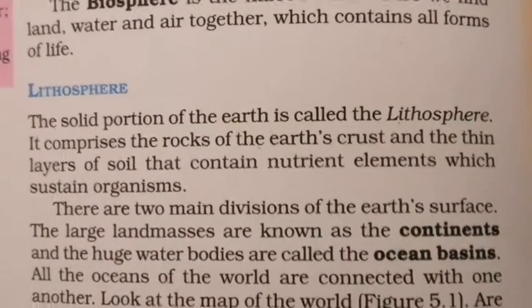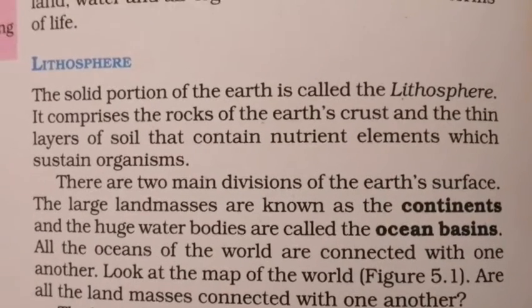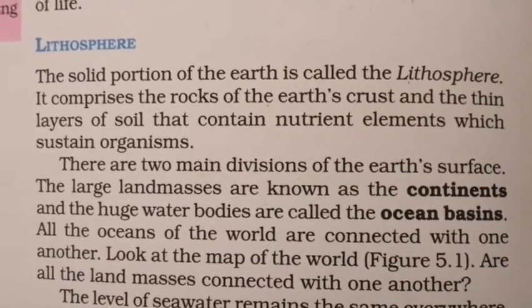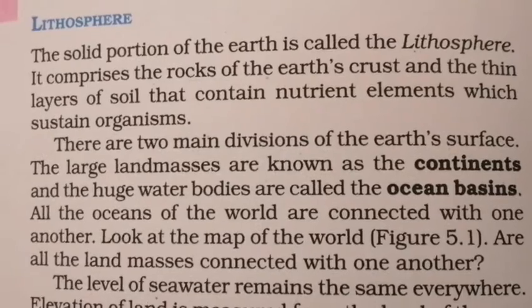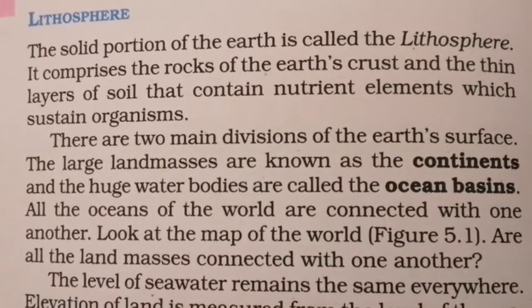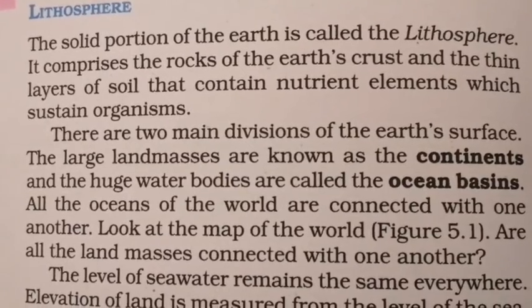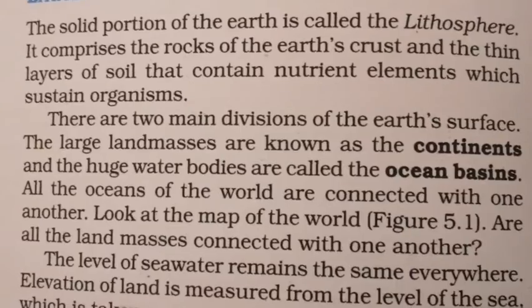Okay. So there are mainly two divisions of the earth's surface. Okay. So the large landmasses are known as continents. What is the large landmass known as? Continents. And the huge water bodies are called ocean basins. Okay. So the two main divisions of your earth's surface are continents and ocean basins.